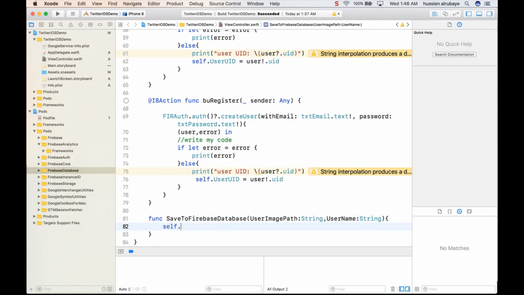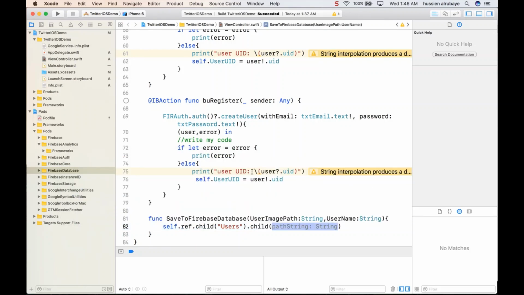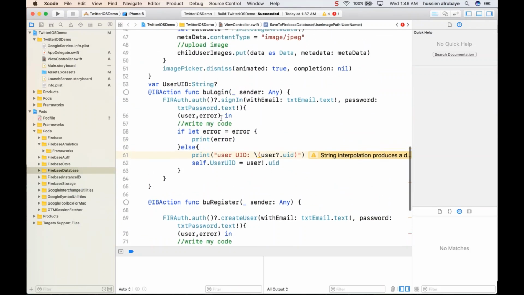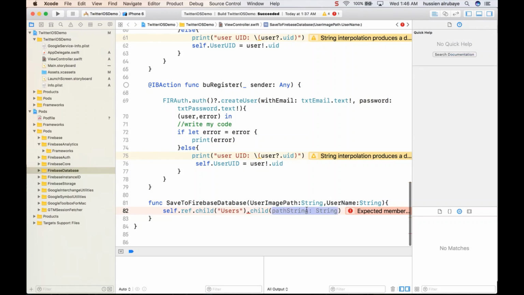So just say self dot reference then dot child. We have a child for users. That means I will create a node in the Firebase database and name it users. Inside that users node I will create a node for this user, which will have this user UID, because every user has a unique UID. That means I have a node named by the user UID.